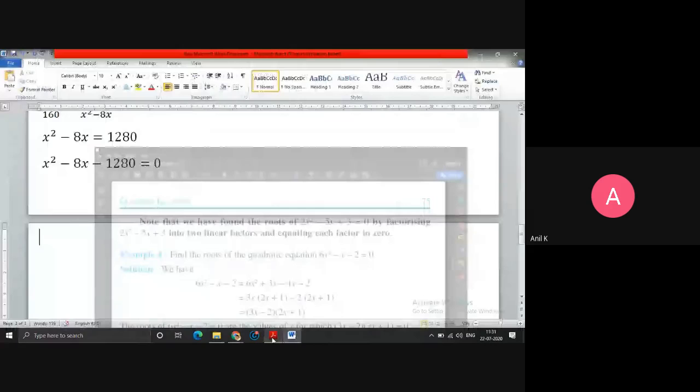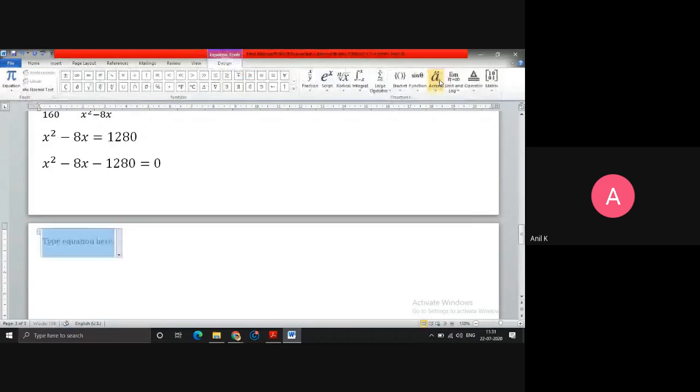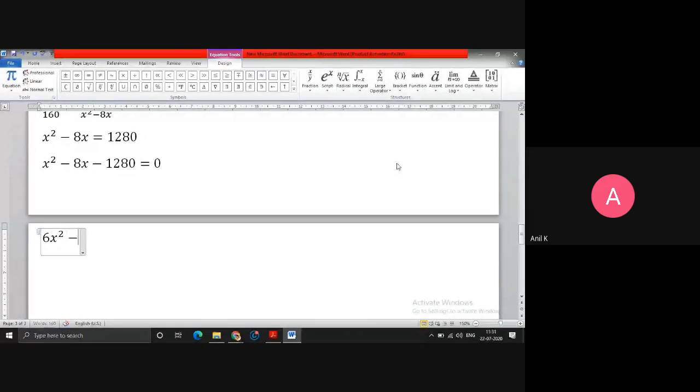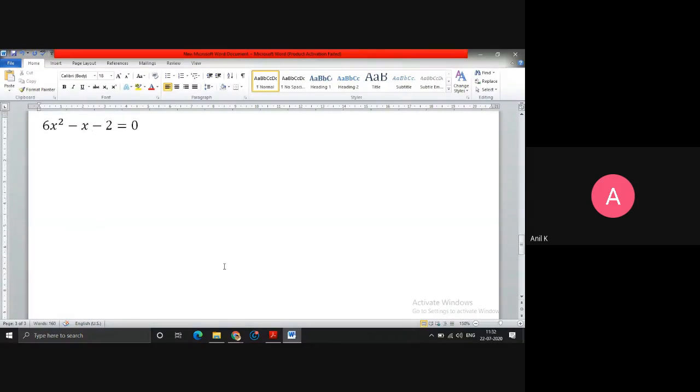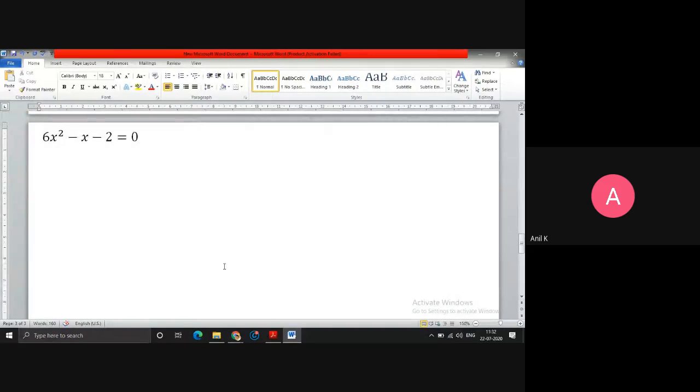The equation is 6x square minus x minus 2 equals to 0. This is the exact equation which they have given.